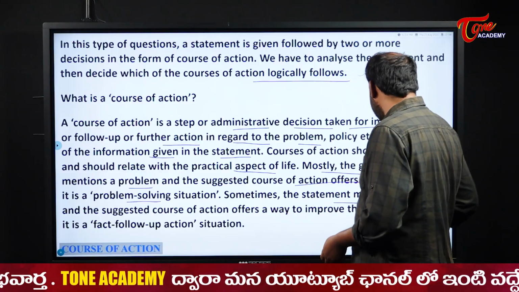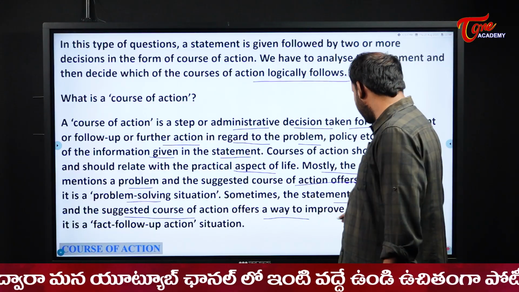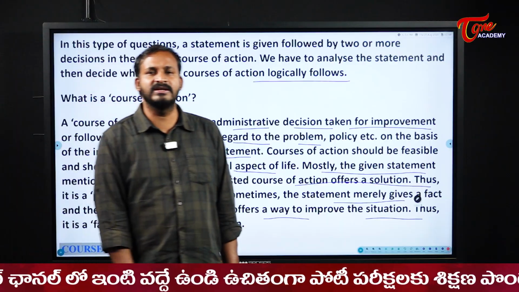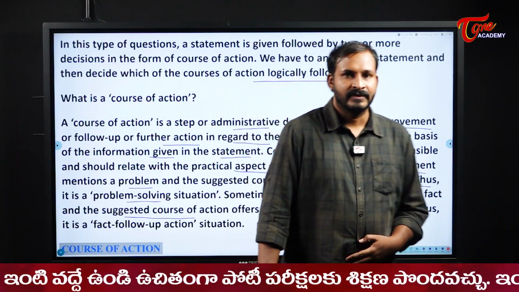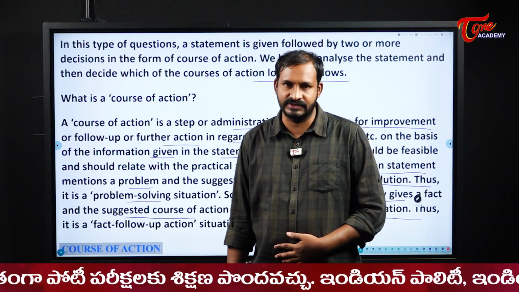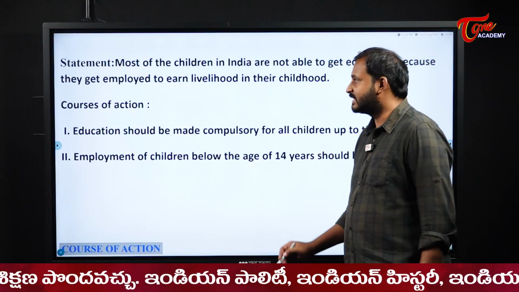Sometimes the statement merely gives a fact and the suggested course of action offers a way to improve the situation. Thus, it is a fact to follow-up action situation. Sometimes they will give us facts and ask what we need to do to improve that fact. That is the type of question which we can see, and we will see those types of questions also. Now we will see the question.